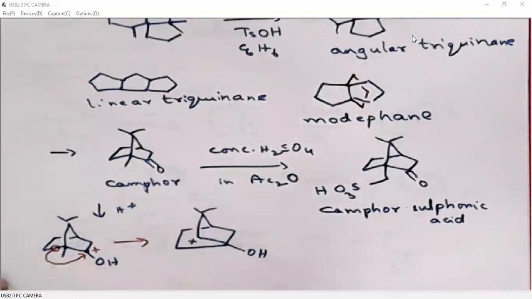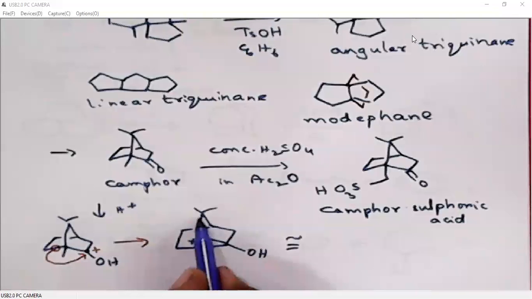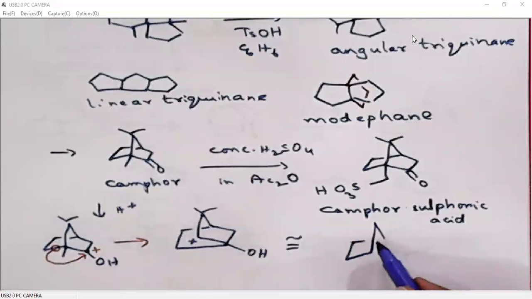Now this carbocation, we can think of this system as a bridged system. This side we have 2 carbons, the other side we also have 2 carbons. So we can rearrange to a new system like this. OH here, we have 2 methyl groups here, and we have the carbocation here.